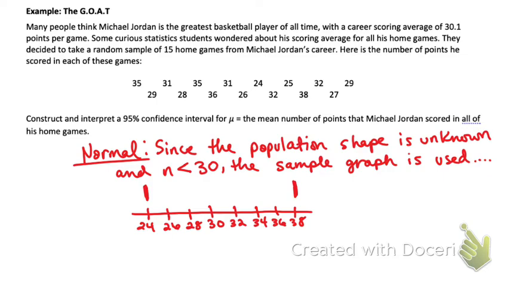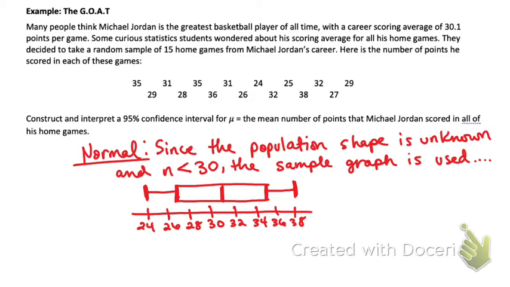Can someone remind me what Q1 was? 27. And the median was 31? Is that correct? Yeah. And Q3 was 35? Okay. All right, so here's our box plot. This is a pretty nice looking box plot, but oh no, I have forgotten a very important thing on my box plot graph.